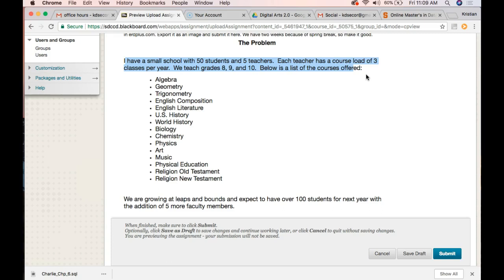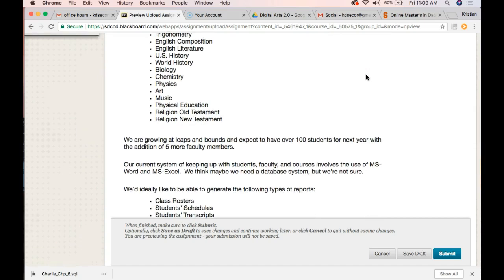Okay, so at the bottom here it says we are growing at leaps and bounds and expect to have over 100 students for next year with the addition of 5 more faculty members. Again, irrelevant. Our current system of keeping up with students involves the use of MS Word and Excel. We think we may need a database system, but we're not sure. Yes, you do. The answer should be yes on everything, especially if there's growth.